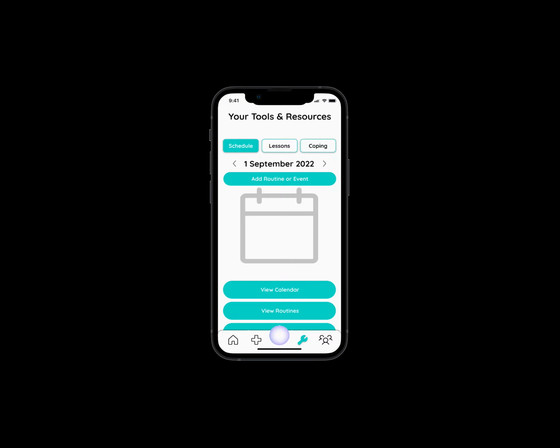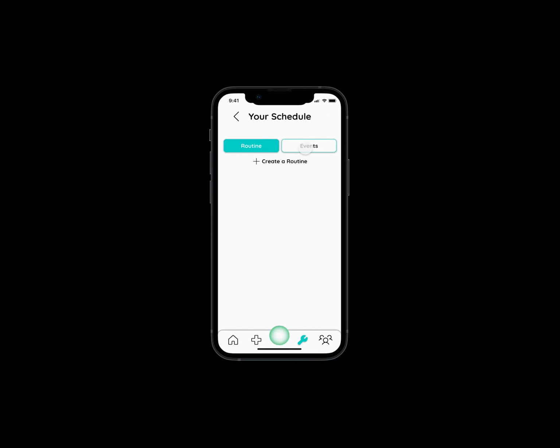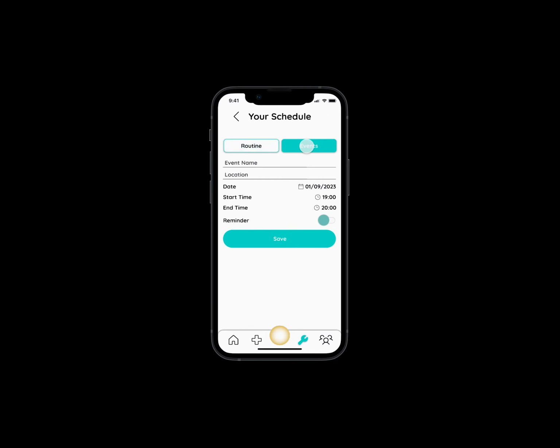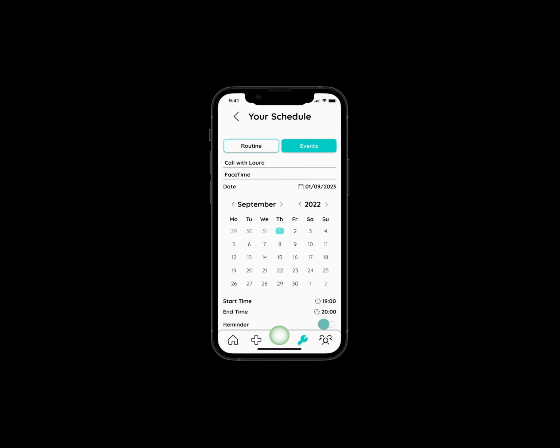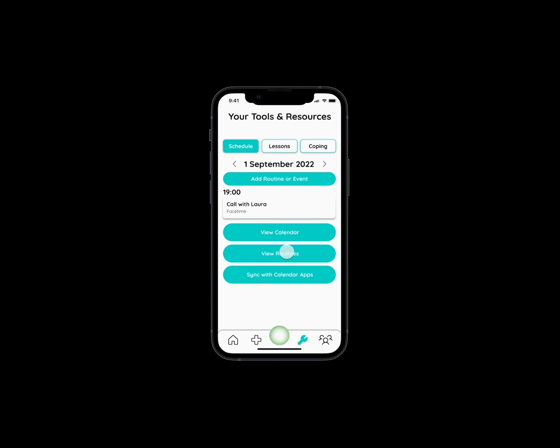Connor can schedule events for himself directly in the app, and also view his combined calendar from syncing the aforementioned apps. He can add an event by entering the name, location, date, and time of the event, and decide if he would like to set a reminder. Any events that he joins on the app will also be shown on this calendar, as will his routines and goals, so everything will be integrated and kept together.